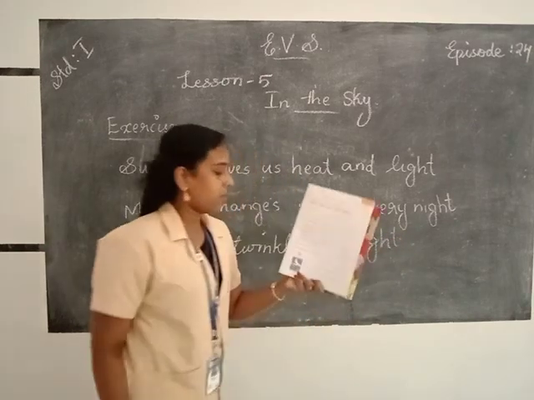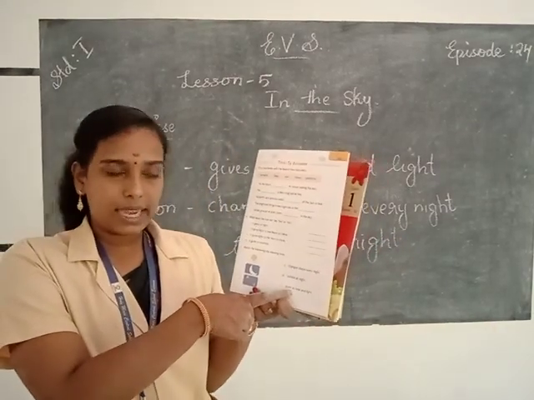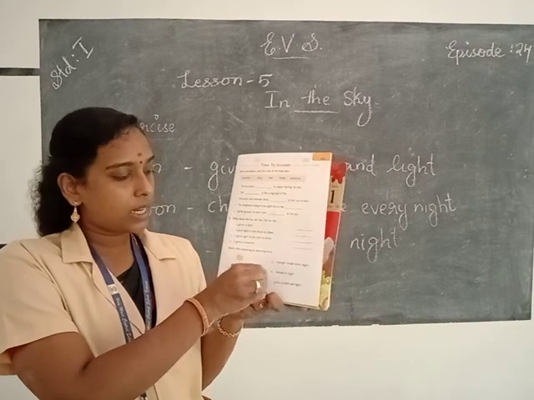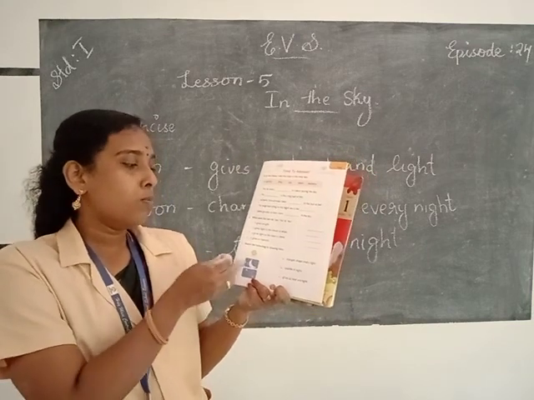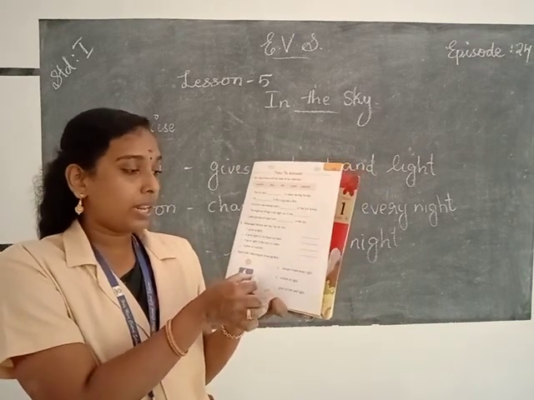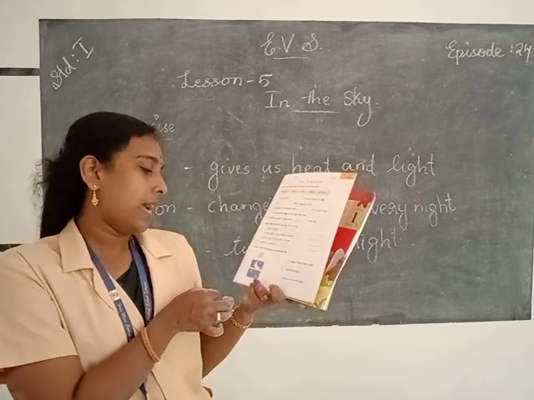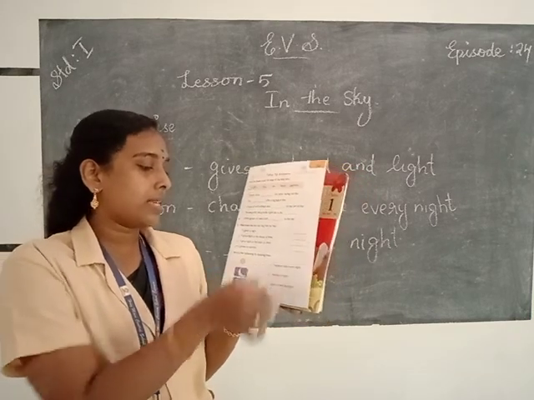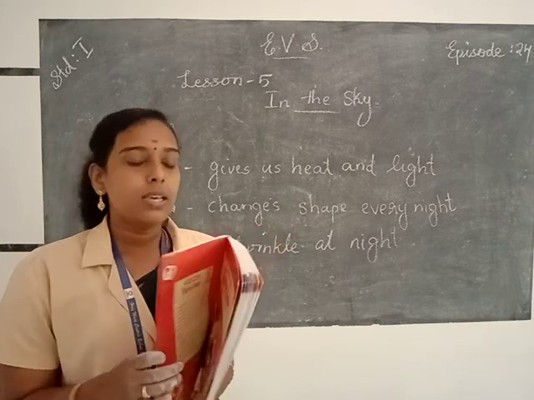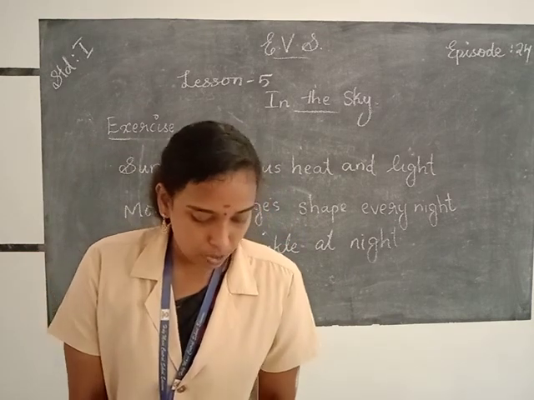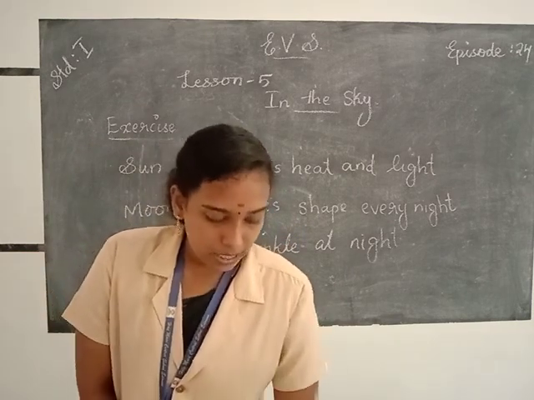So you match the following. Sun gives us heat and light. So match with option C. Then the moon changes shape every night. So match with A. And the stars twinkle at night. So match with option B. So these are the answers of the exercise questions. And take the next page.